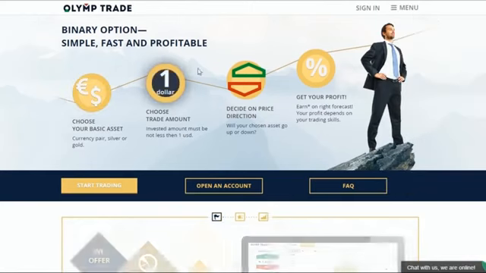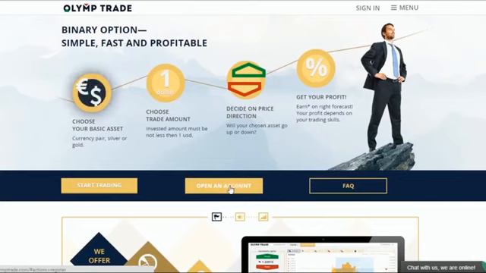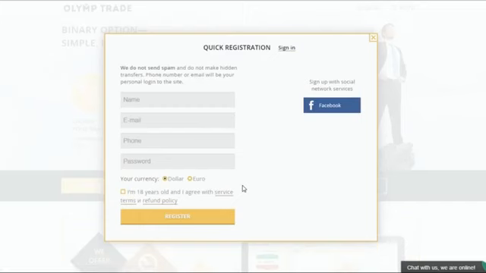First of all, you need to open an account with a broker. To do it, click on the Open Account button. A registration window will appear. Fill in the following fields: name, email, phone, and choose a password. Then, select the account currency, i.e., that will be the currency of your investment and profit. You can choose between dollars and euro. I choose dollars. Now, you have to accept the terms and conditions of the service. Confirm that you are 18 or older, and click on the Register button. Once you have clicked on this button, you will immediately get to the trading platform.